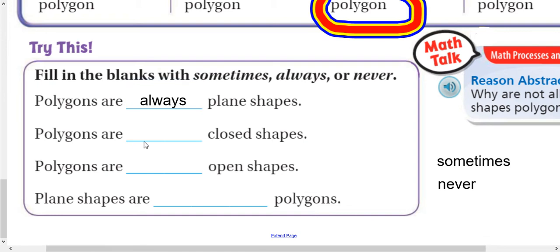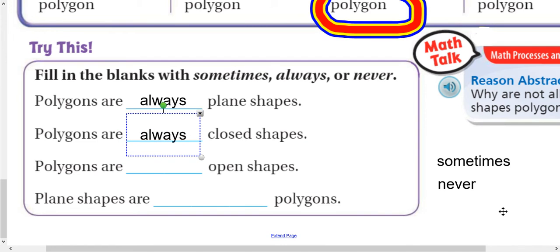Polygons are always, sometimes, never closed shapes. Well, for a polygon to be a polygon, it has to have a set number of sides, and it always has to be closed. So we have got that right here.